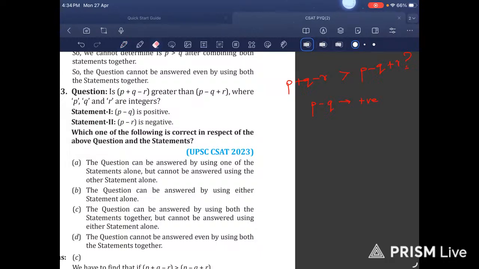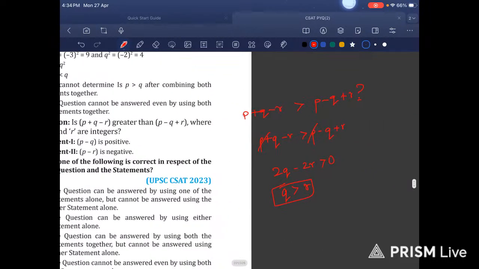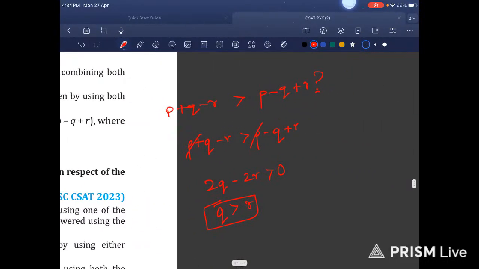Okay, I think in this statement it is like this: P plus Q minus R, P minus Q plus R, then P and P gets cancelled out, and we have 2Q minus 2R greater than 0, then Q is greater than R. Is it correct? The thing that I have done here, is this correct or not?